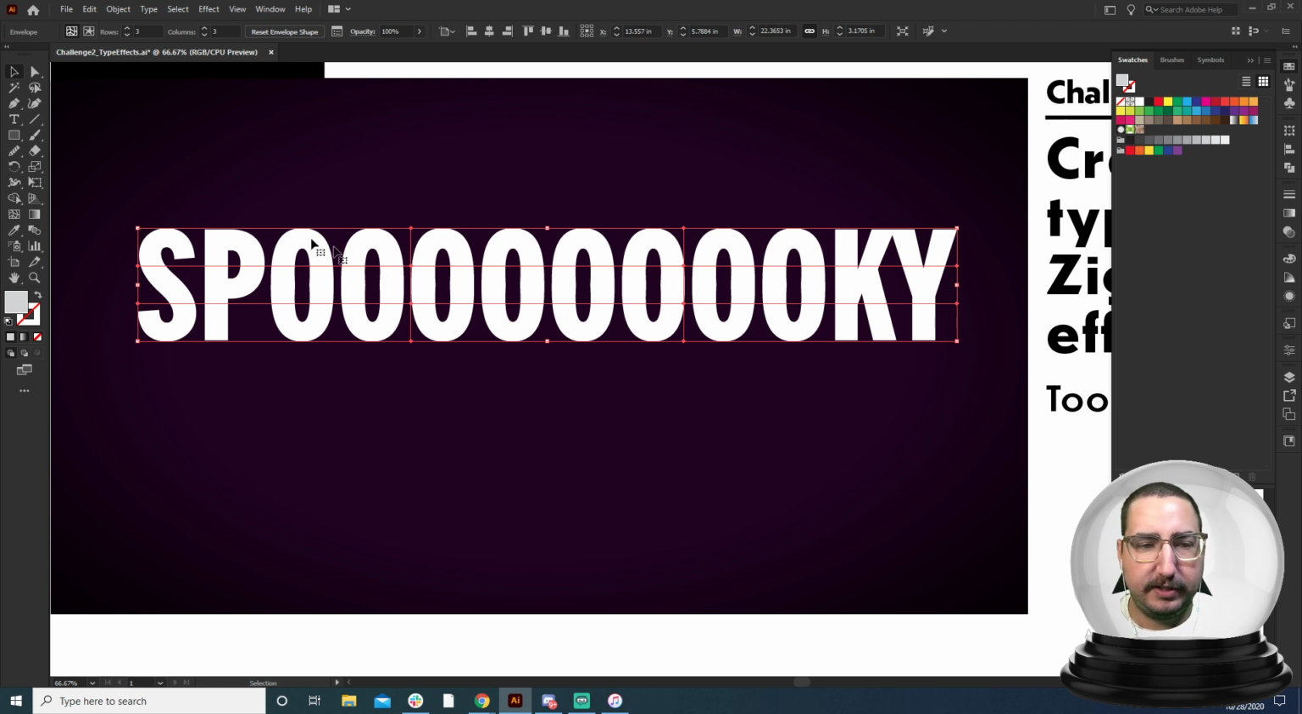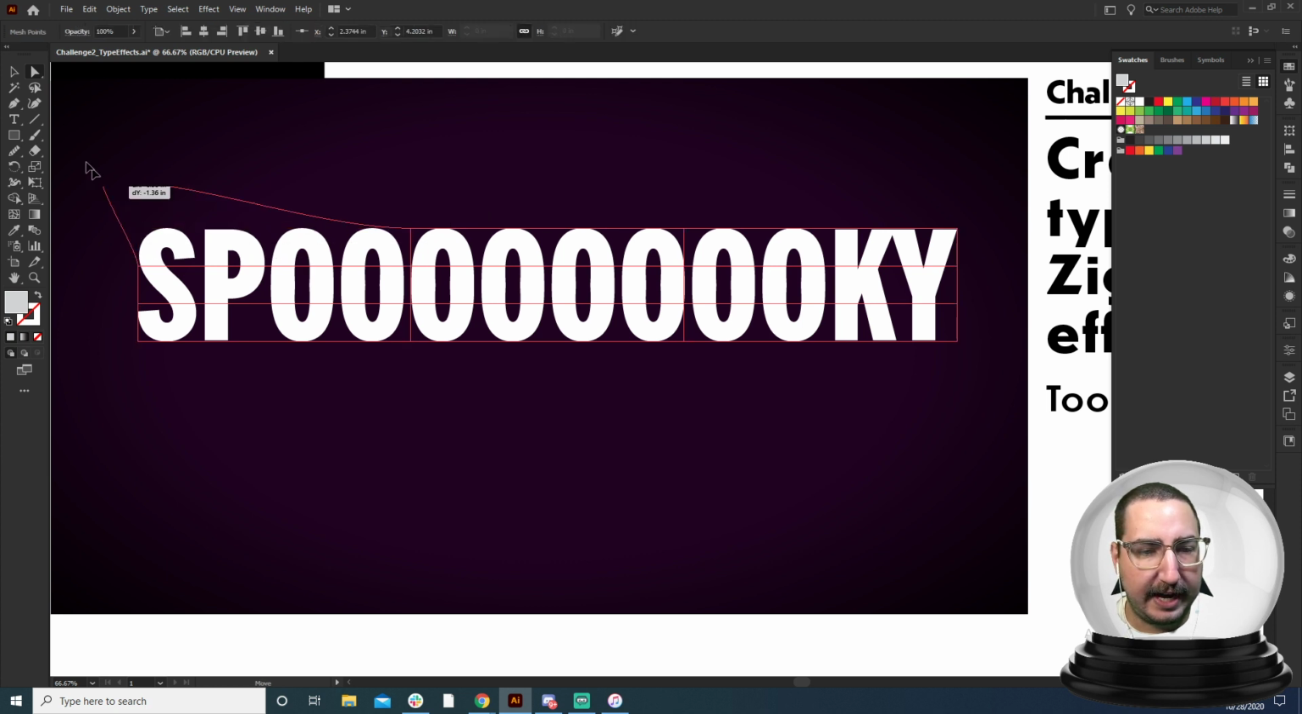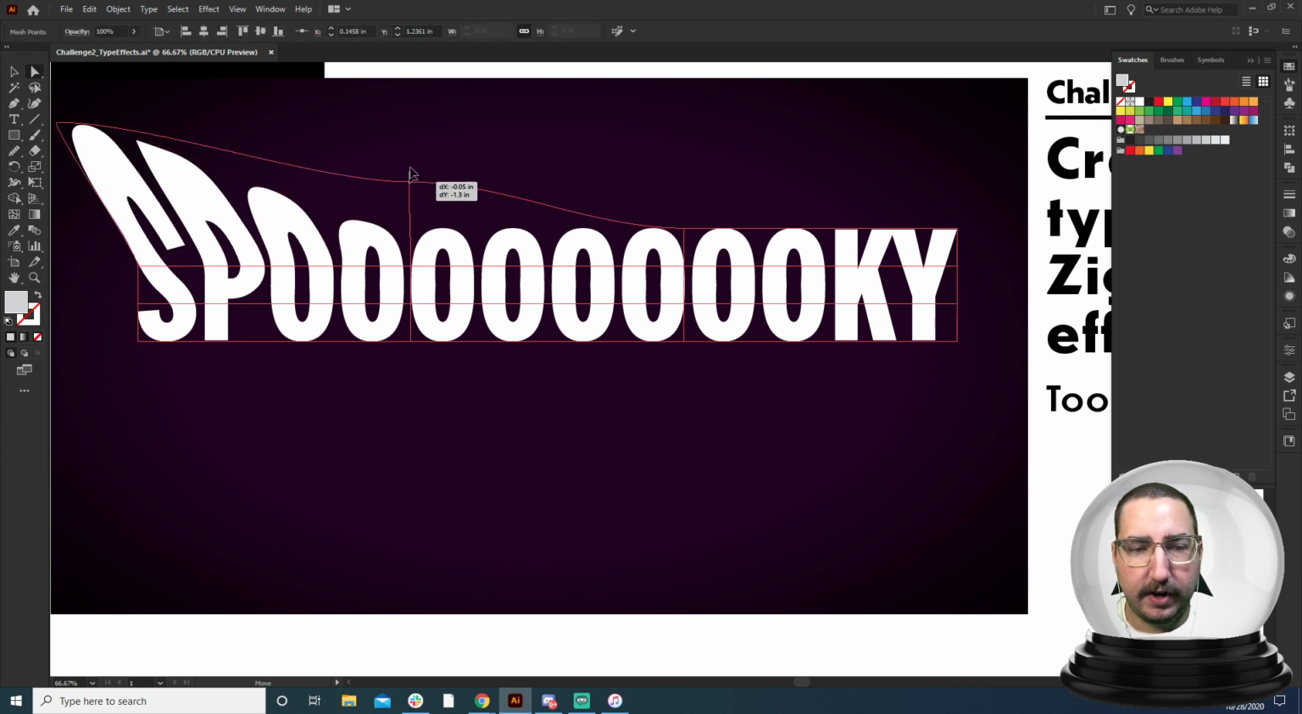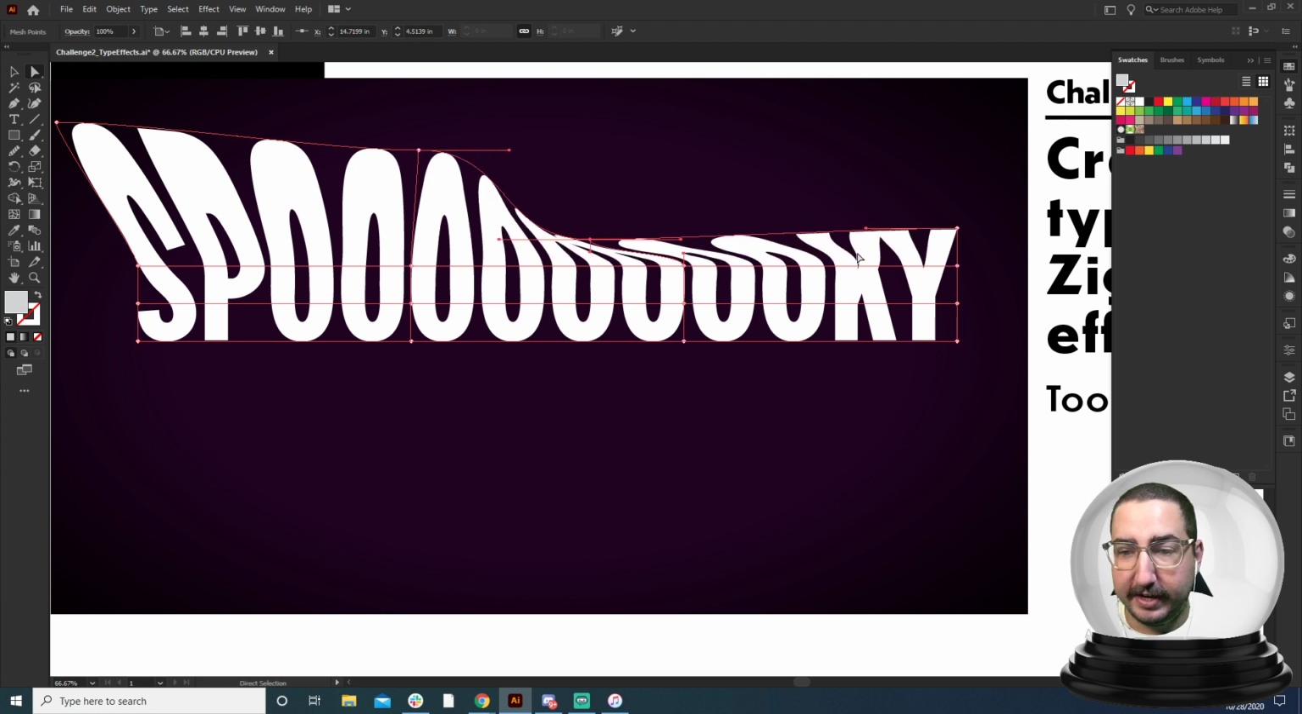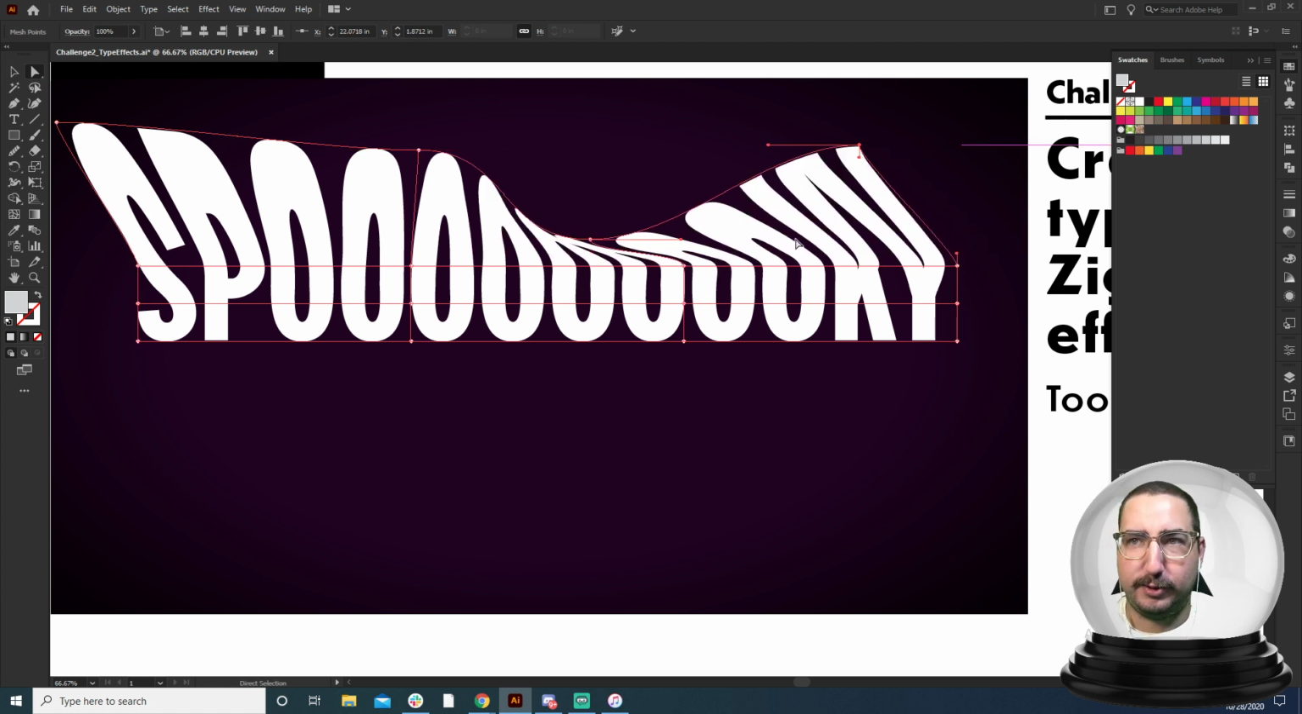And this mesh, basically what it's doing is it's taken this type and made it so that it has anchor points around it. Each of these anchor points we could click and drag, and it's going to move and augment this type in a new way. So it's making it super crazy here.